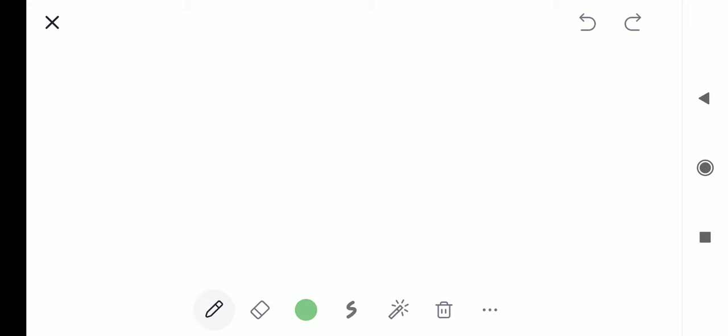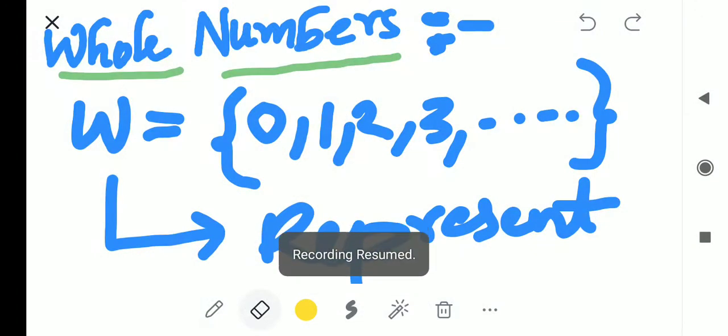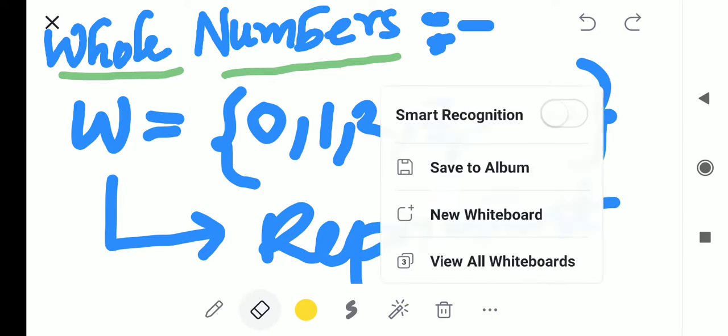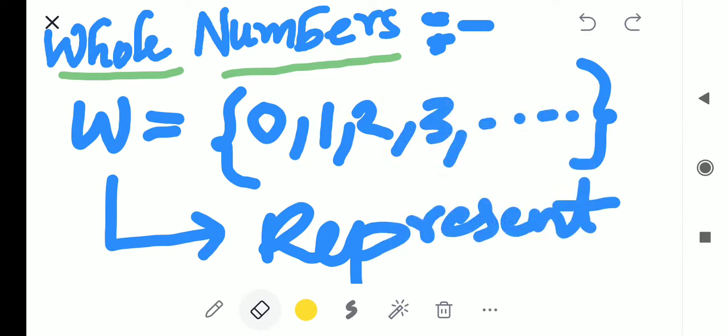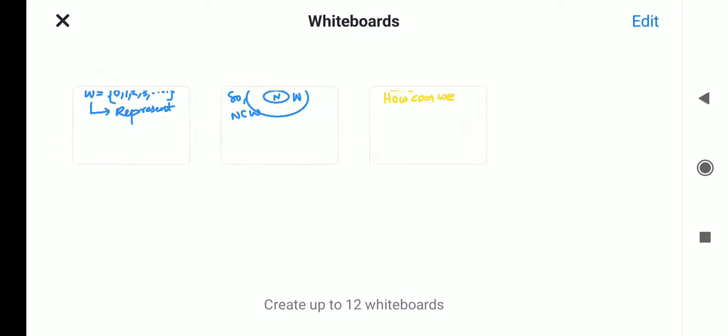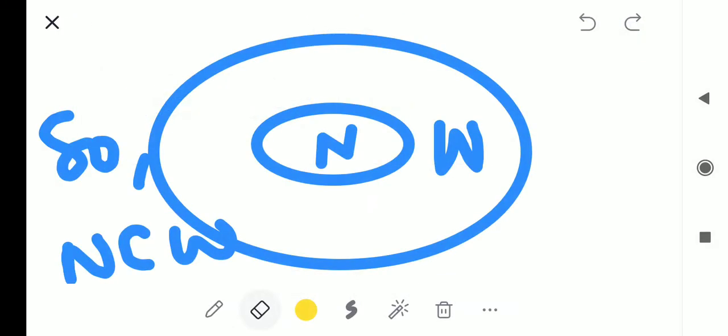See here, the whole numbers are represented by W. This is the roster form of the whole numbers. Now see, the big circle indicates whole numbers. The small circle indicates natural numbers.